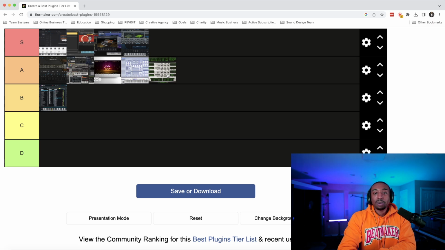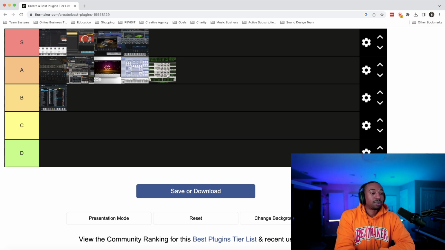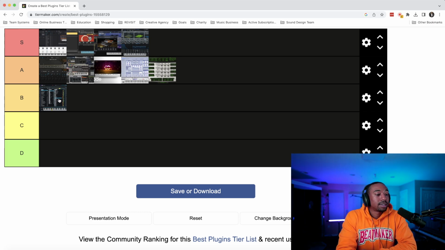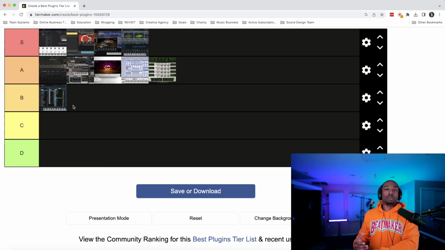And then we have Expand 2 by, I want to say Team Air. Is that the company that made Expand 2? I think Team Air made a lot of Pro Tools plugins that are crazy good, like beyond good. I might be mixing up the companies. So when we get to the mixing plugins, they're going to be S tier. I already know, sorry to spoil it for you. And then Nexus is only in the B tier because of the poor marketing, it needs fertilizer.